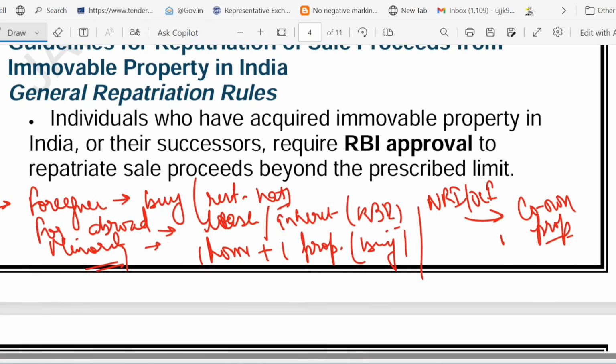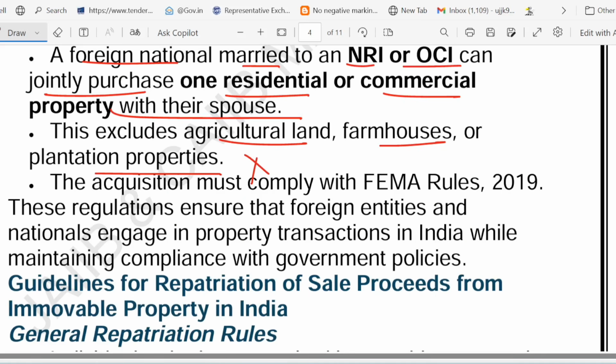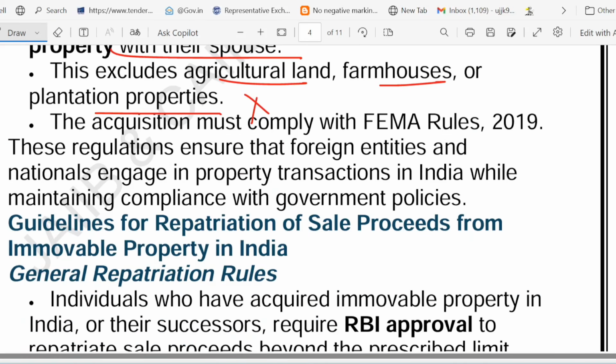So now have a look at the next point. That is a guideline for repatriation of sale proceed. Very, very important aspect. Suppose you just sold your Indian property and want to send the money abroad. Whether you are NRI, foreigner or inherited property, there are rules for taking that money out of India. Let's make sense of them with a simple example.